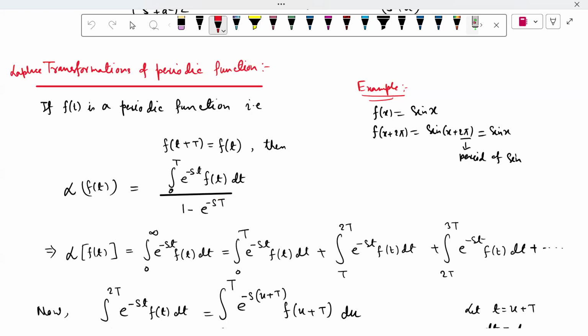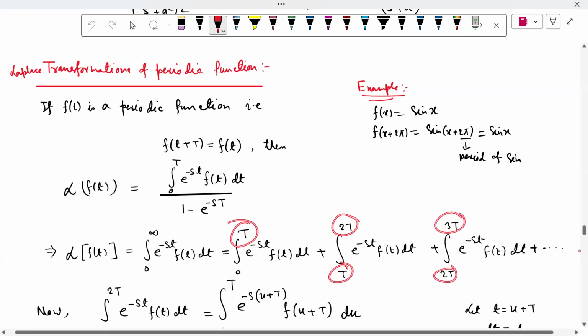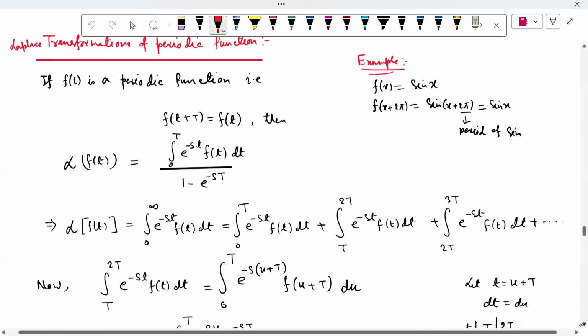So what should I do? For the Laplace transform of f(t), we just put in the definition. This is equal to the integral from 0 to infinity of e to the power minus s t f(t) dt. This is the definition of the Laplace transform. Now we break this limit 0 to infinity into 0 to T, then T to 2T, then 2T to 3T, and so on. Now we calculate one by one.